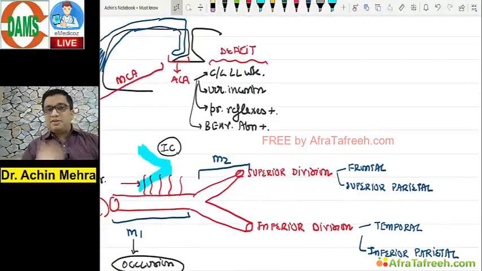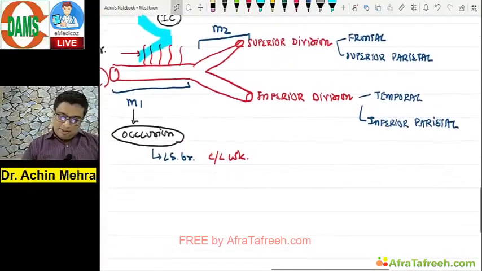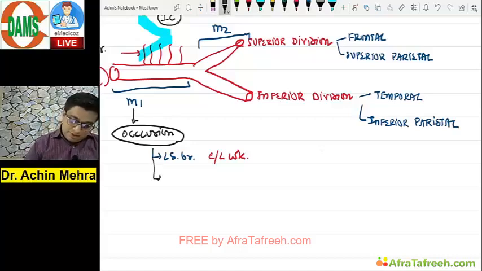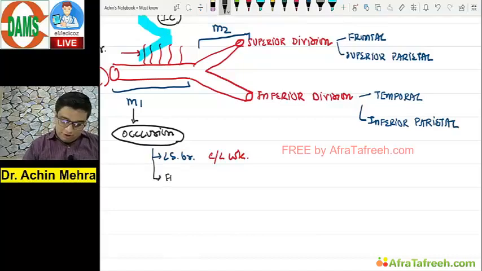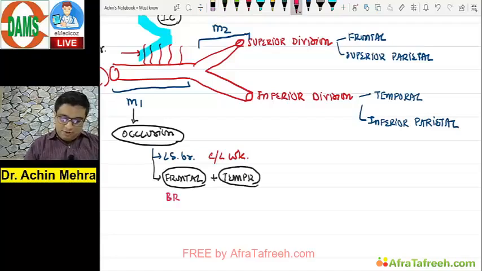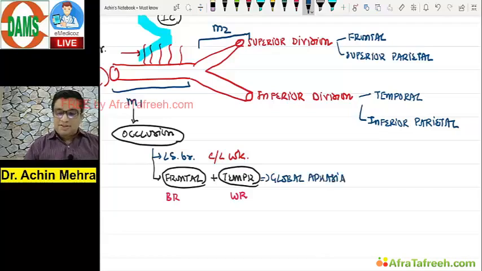Everything apart from ACA is supplied by MCA. It supplies the Broca's area, temporal has got the Wernicke's area. So remember this. There is involvement of the frontal lobe in these patients as well as temporal lobe containing the speech areas. The Broca's in frontal, Wernicke's in temporal, and this patient is going to have which kind of aphasia? Global aphasia, because both the divisions are affected finally in an M1 occlusion.